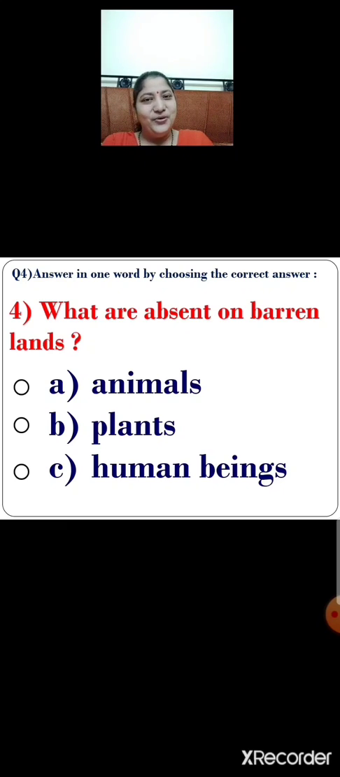So what will you do? You will click on the correct answer. Yes, let us click. Option B, plants. Plants are absent on barren lands.